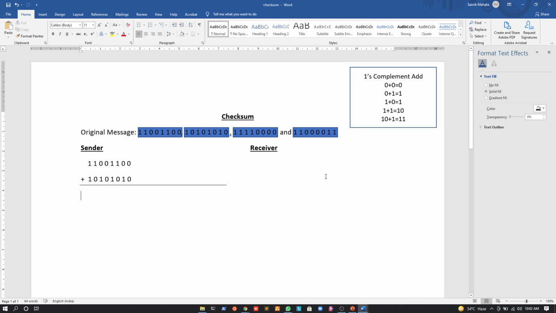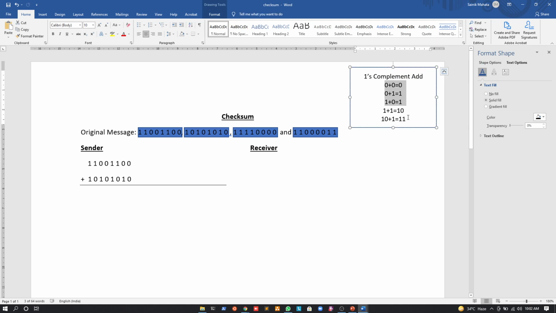Whenever we are doing a ones complement addition, let us understand the rules first. First and foremost, if we have two zeros, it's a 0. If we have a 0 and a 1, it's a 1. If we have a 1 and a 0, it's a 1. Up till this, the rules are very simple.